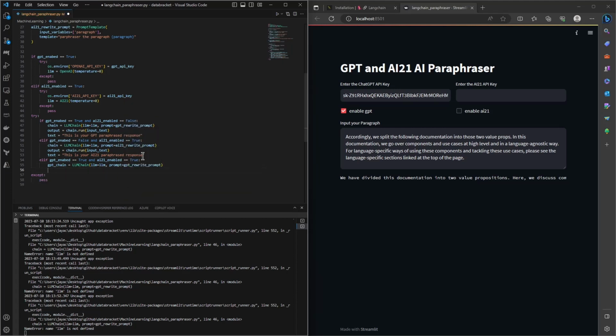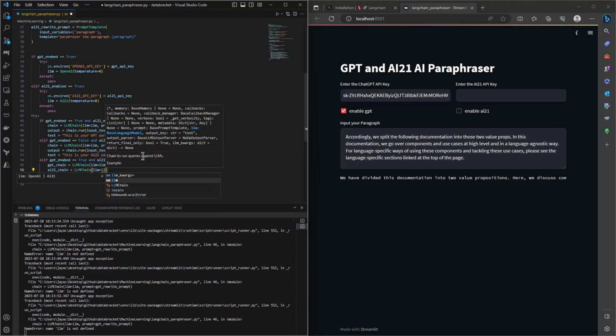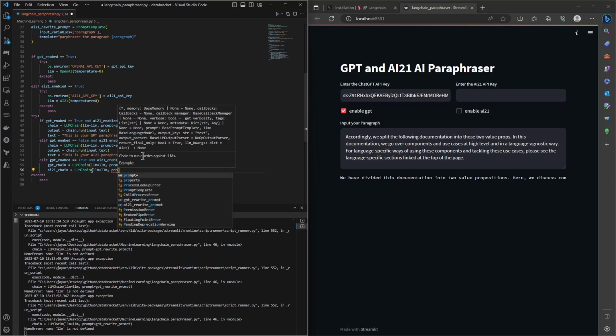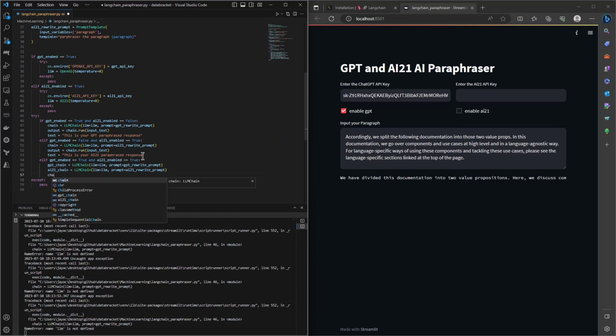Okay, and our AI21 chain, let's call this AI21 chain. This will again be a language model chain which will take LLM chain LLM equal to LLM, and prompt will be AI21 prompt. Okay, we have both the chains now. All we have to do is to chain them together.